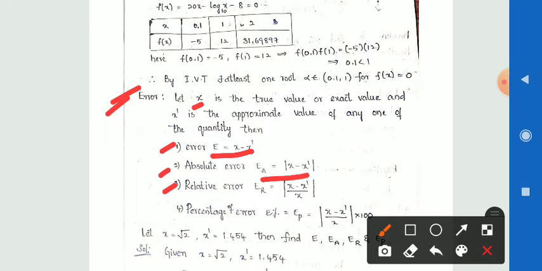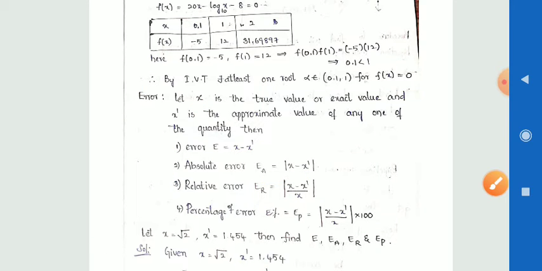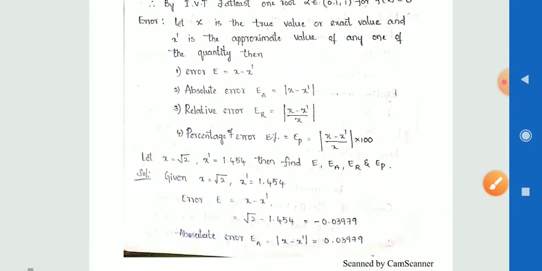And percentage of error, that percentage of error is taken as EP, that is equal to mod of x minus x dash by x into 100, then this is the percentage of error.